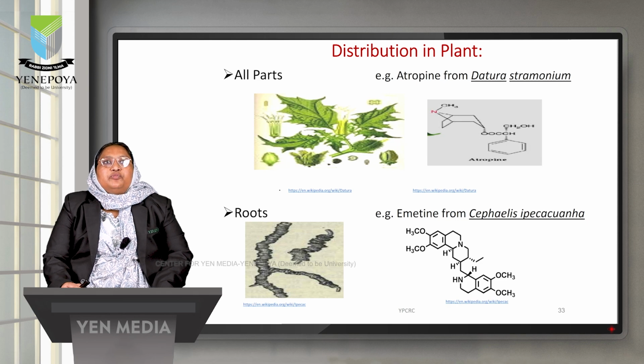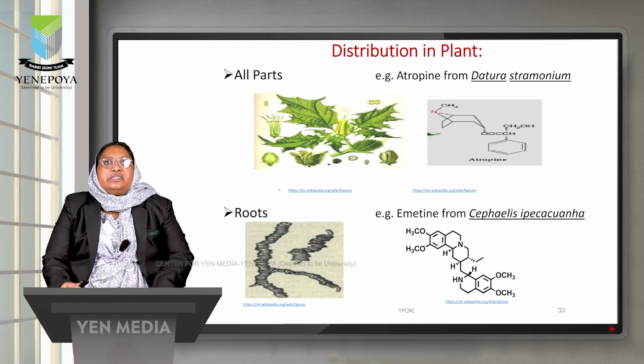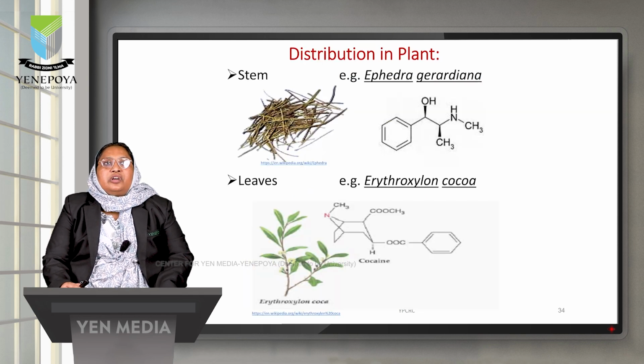The Datura plants you might have seen in the wastelands. In this plant, the entire plant is used for atropine, whereas leaf, root, stem as well as fruits and flowers contain atropine, from Datura stramonium. Roots of Ipecac. Ipecac has a specific root structure which has nodules in it, and the emetine alkaloid is obtained from the root of Cephaelis ipecacuanha.